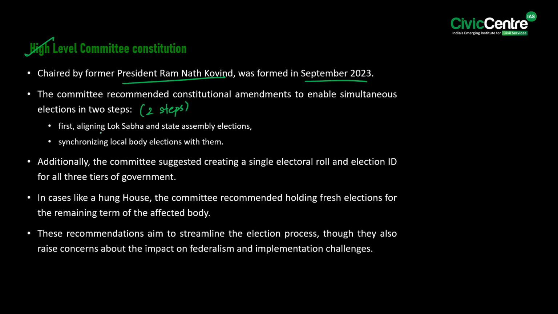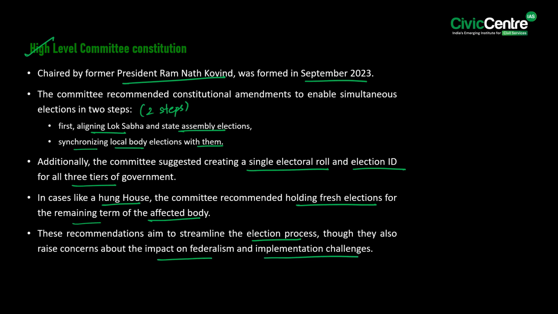First, aligning the Lok Sabha and state assembly elections, and later synchronizing local body elections with them. Additionally, the committee suggested creating a single electoral roll and election ID for all three tiers of the government. Then, in cases like a hung house, the committee recommended holding fresh elections for the remaining term of the affected body. Note that these recommendations aim to streamline the election process, though they also raise concerns about the impact on federalism and implementation challenges.